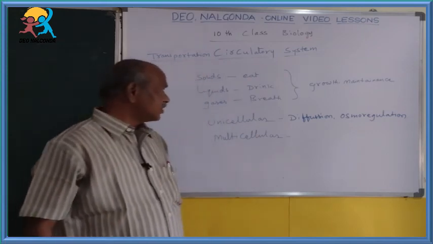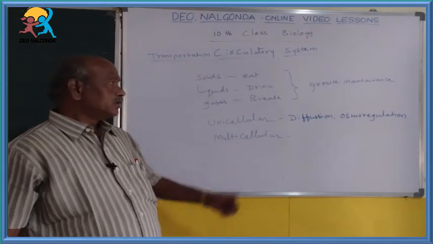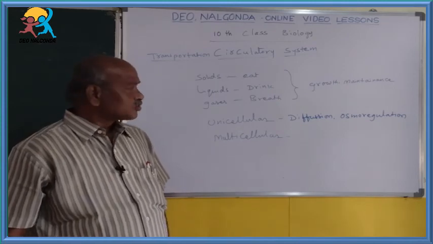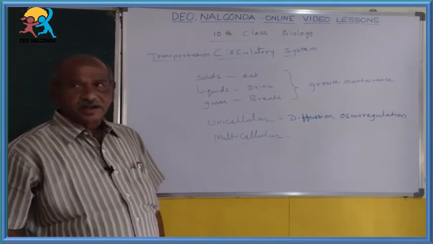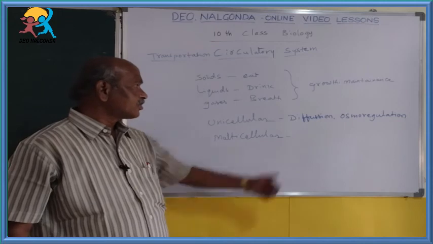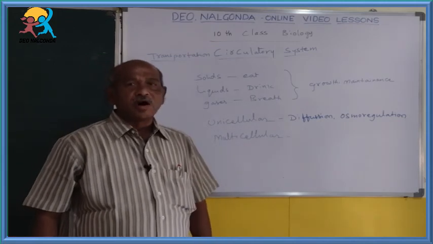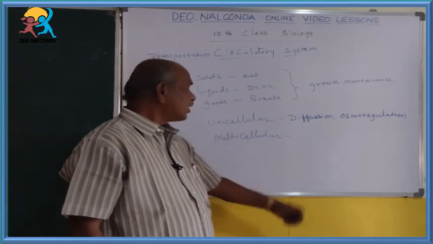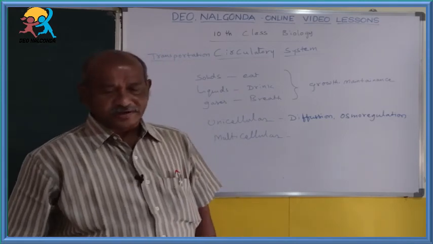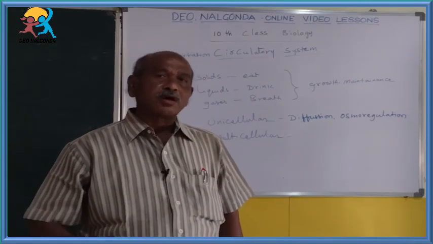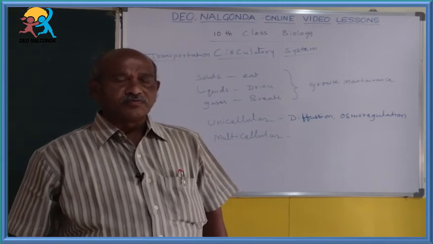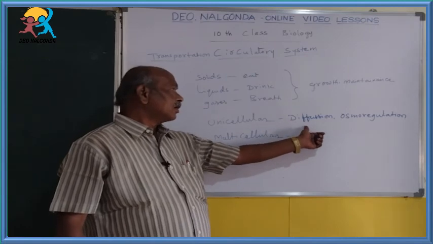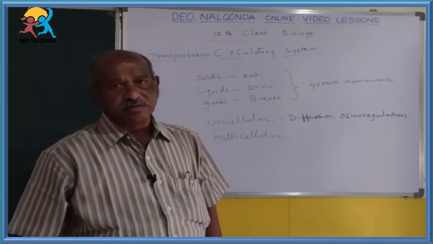So in the case of unicellular organisms, all these materials enter into only one cell. So within the cell, by the process of diffusion and osmoregulation, they can be transported. In multicellular organisms also, within the cell, transportation requires diffusion and osmoregulation.